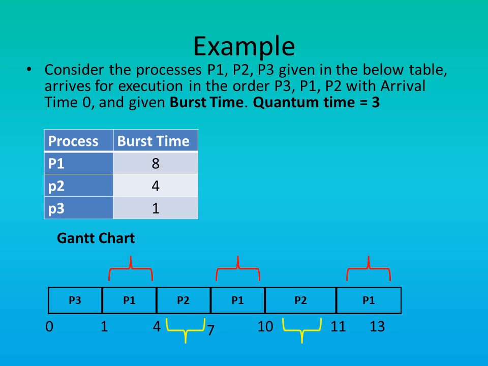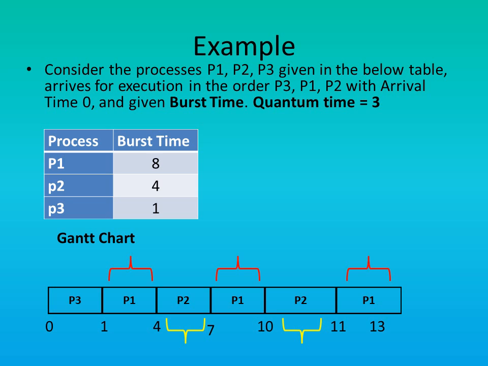Now P1 will resume its execution. The burst time for P1 is 8 seconds. But P1 had first executed for 3 seconds, then again it had a second chance and it executed for another 3 seconds. So in total P1 had executed for 6 seconds. So now it only needs 2 seconds for completing its execution. So P1 will execute for 2 seconds and after 2 seconds P1 terminates.